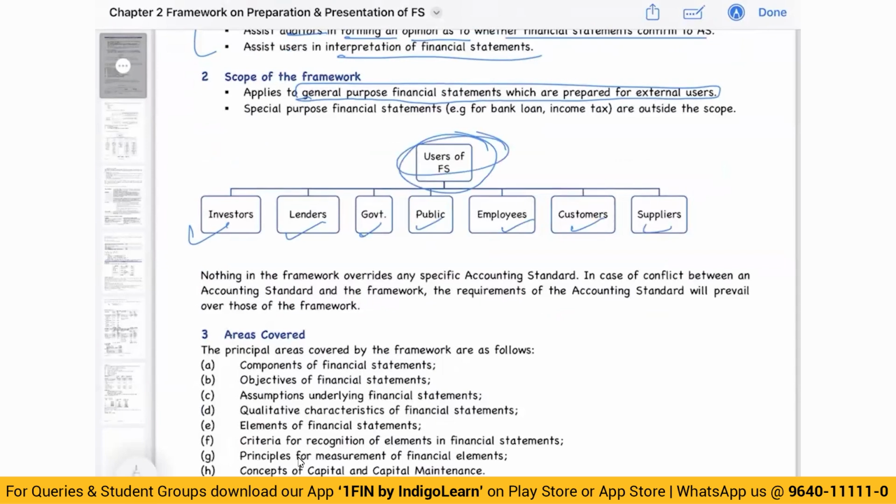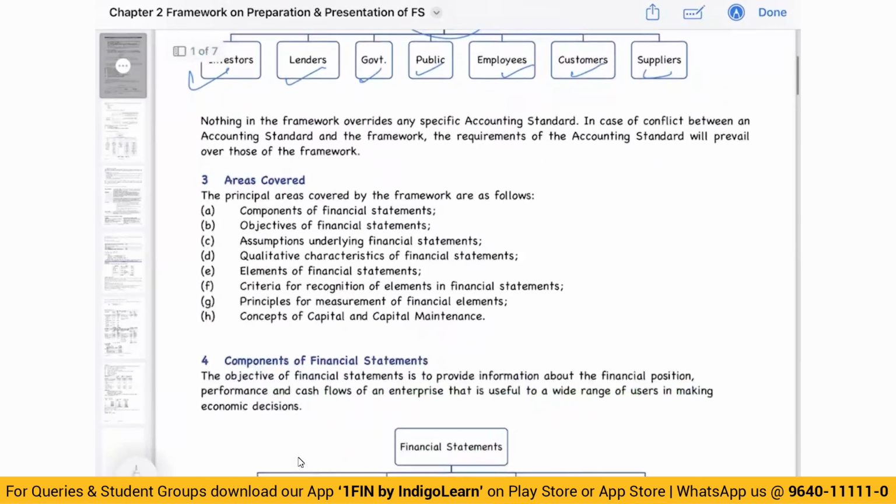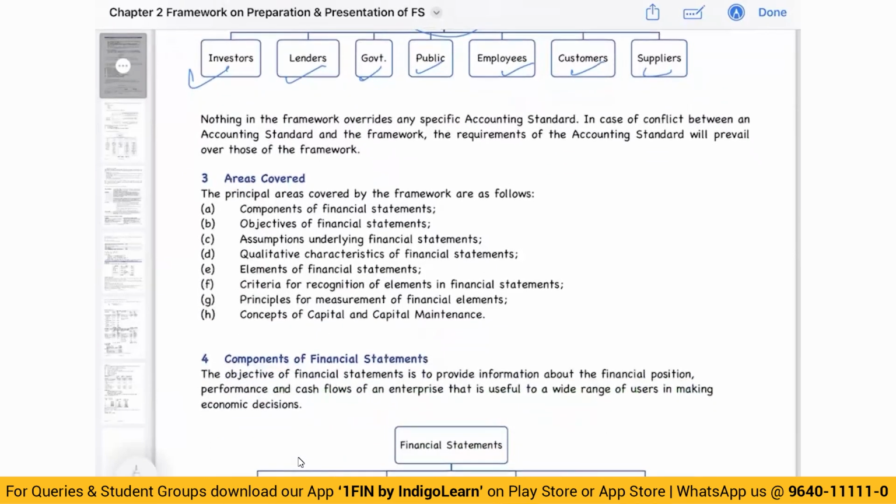Okay, now if accounting standard says something else and framework says something else, then accounting standard will prevail over the framework. There are some cases, and no need to remember these, but there are some cases where definitions in framework is different from the definition in the accounting standard. So what will prevail? Accounting standard will prevail, okay, as compared to the framework.